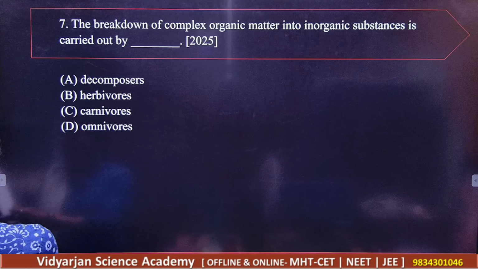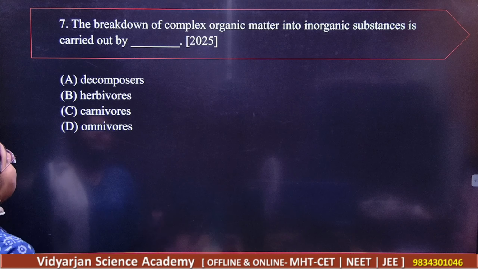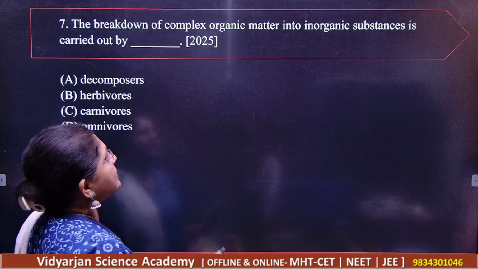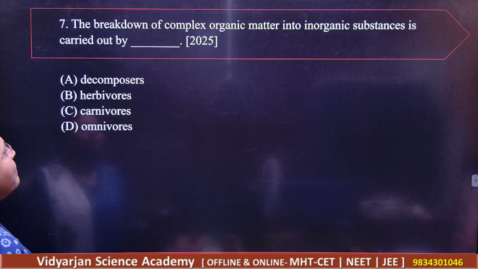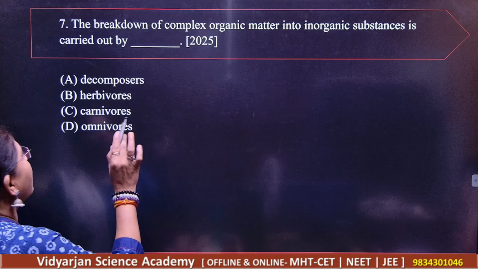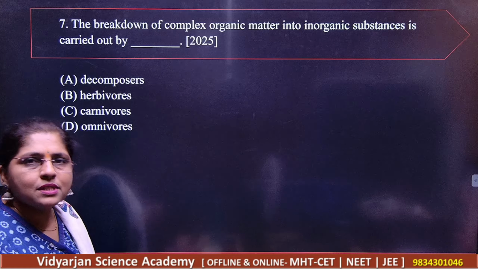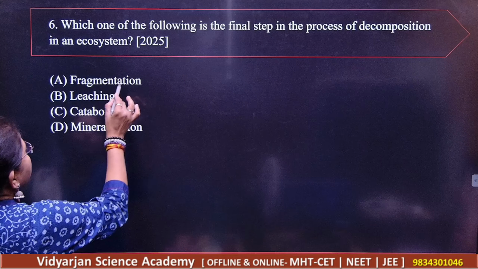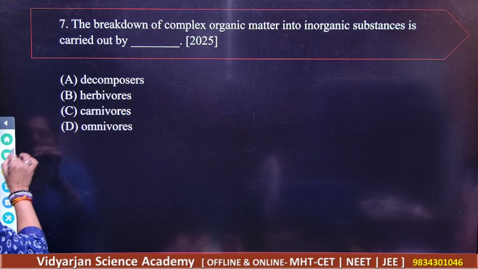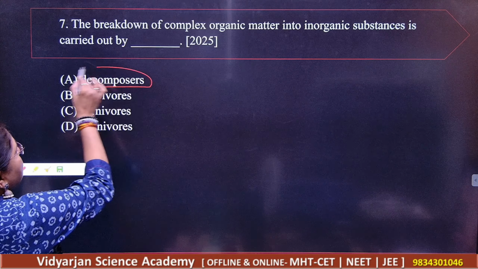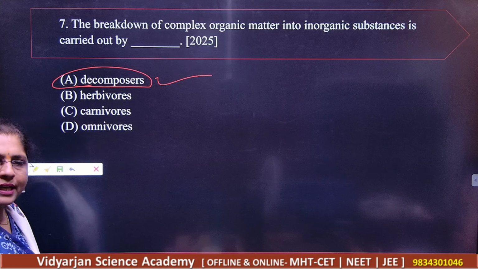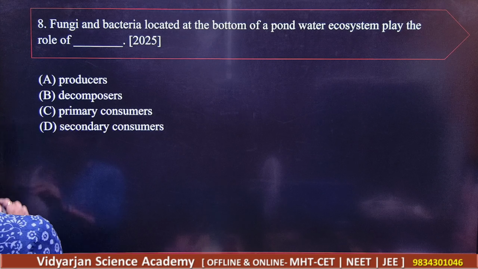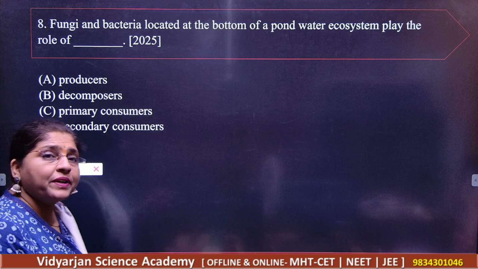Okay, next question. Question number 7. The breakdown of complex organic matter into inorganic substances is carried out by decomposers, then herbivores, then carnivores, and omnivores. So, what should be your correct answer? Of course, you are getting what here? The correct answer is decomposers. Okay, note down. A is the correct answer here. Very, very simple questions. Okay, you know that for miscellaneous, nothing is difficult to score.